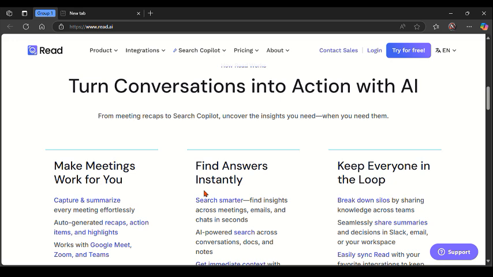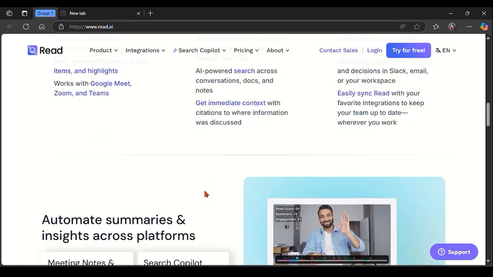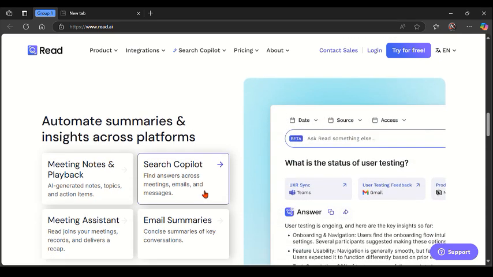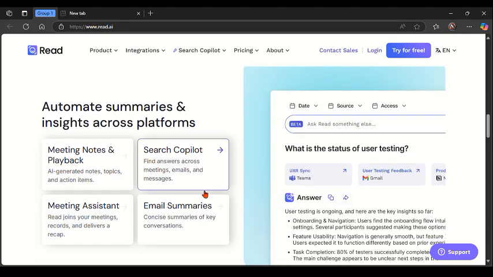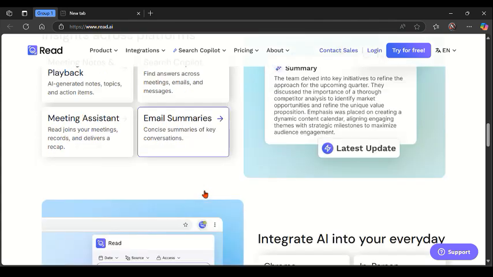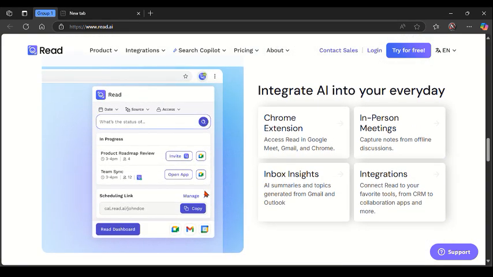Now, talking about the pros and cons, it's good to understand the good side and the bad side of the platform before you simply dive into it. So I'm just going to create an overview of the advantages and disadvantages of this platform. Talking about the advantages, it helps you boost your productivity. It also improves your engagement, streamlines your workflow, prioritizes your privacy, and helps you scale with your needs.